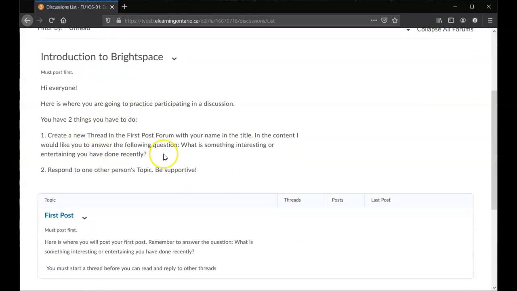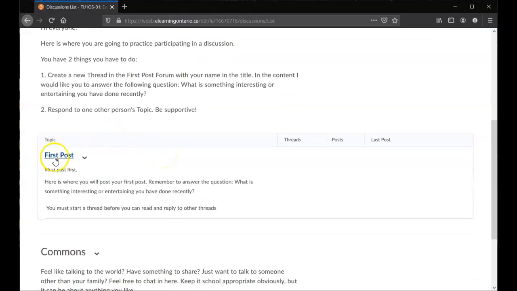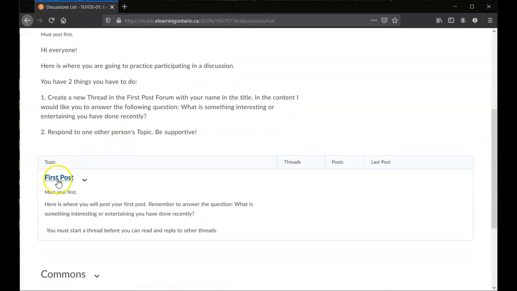And in this one, what you're going to do is, within the first post, you are actually going to create a thread answering the question, what is something interesting or entertaining you have done recently? It can be any topic. I don't care what it is, as long as it's school appropriate. So you will do that in the first post section.